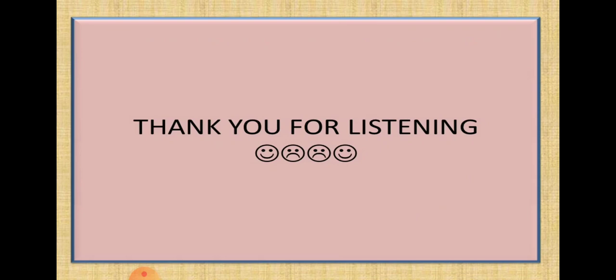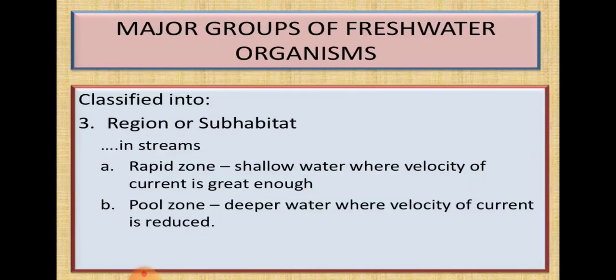Okay, so this is the freshwater ecosystem, and we have seen what the freshwater ecosystem is, and the study of the freshwater ecosystem is called limnology. So whatever the interaction and organisms present in the water, that study, totally the freshwater study, is called limnology. Okay, there are two types, lentic and lotic ecosystems.